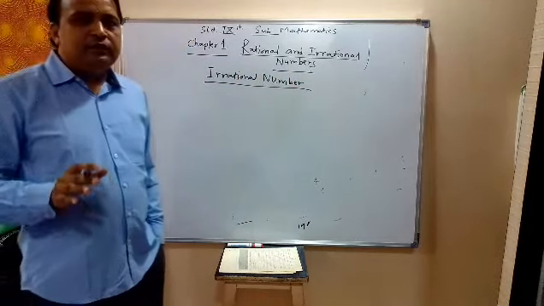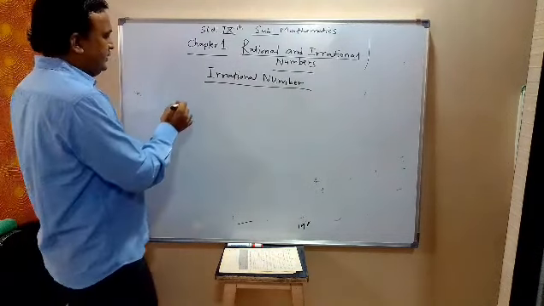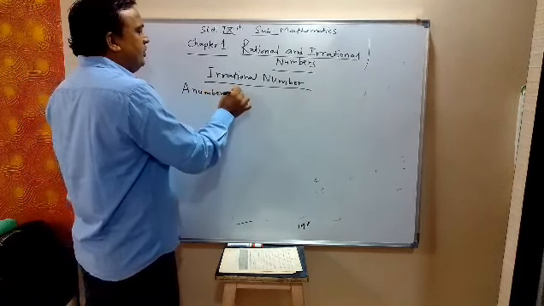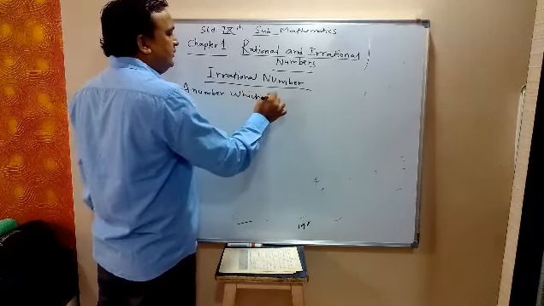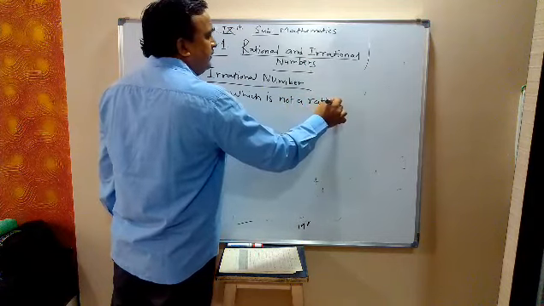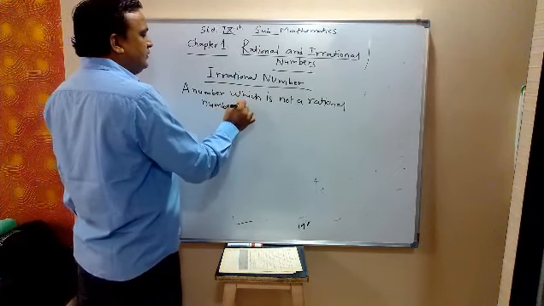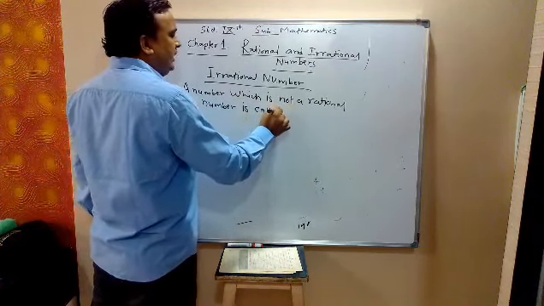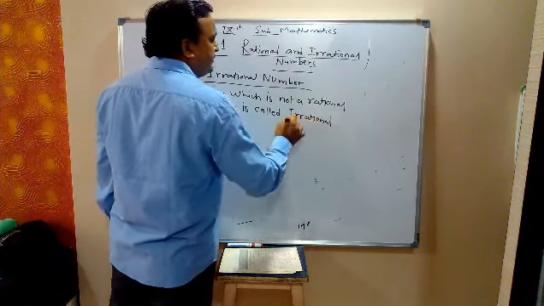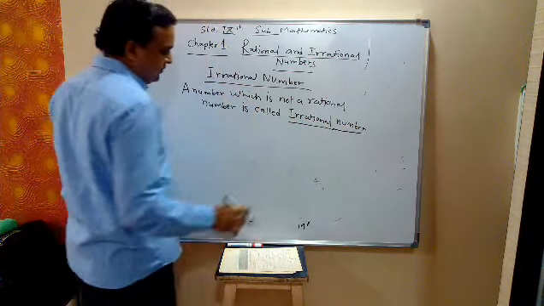So a number which is not a rational number is called an irrational number. A number which is not a rational number is called irrational numbers.